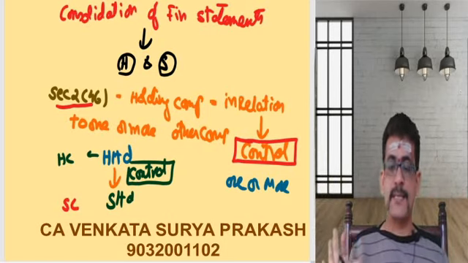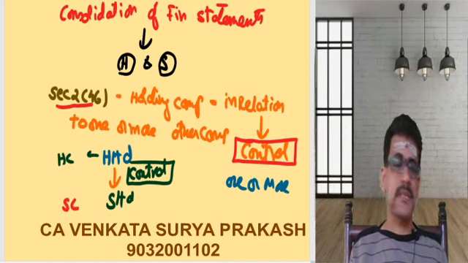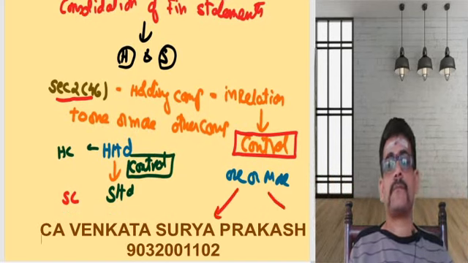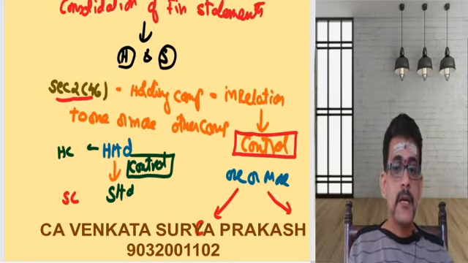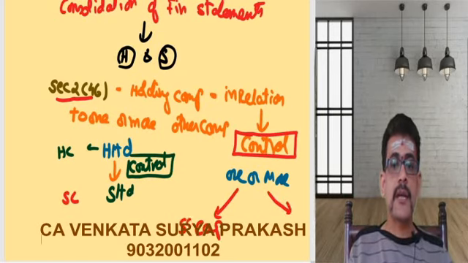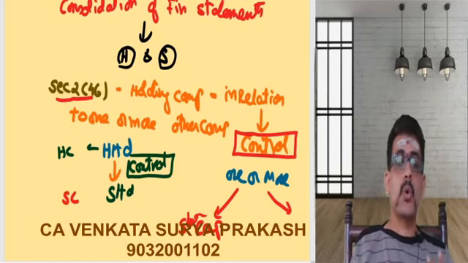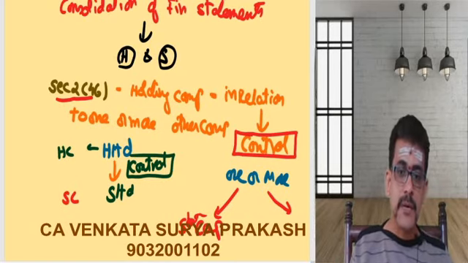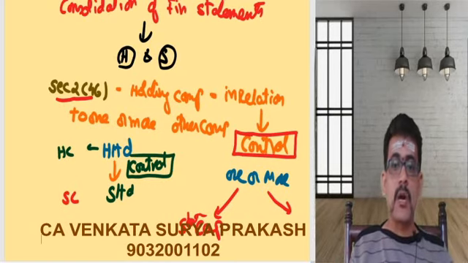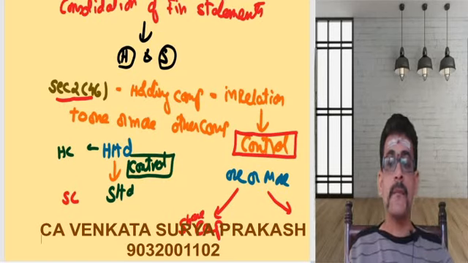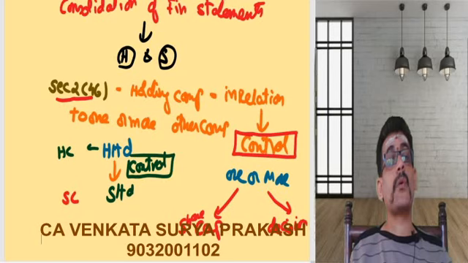What is that control? That we will discuss going forward. Okay, let me explain it now itself. Control in two terms. One, in share capital. If H Limited is holding more than 50% of the share capital, then ultimately I can say H Limited is going to exercise some sort of control. So control in terms of share capital, control in terms of decision making, control in terms of profits.